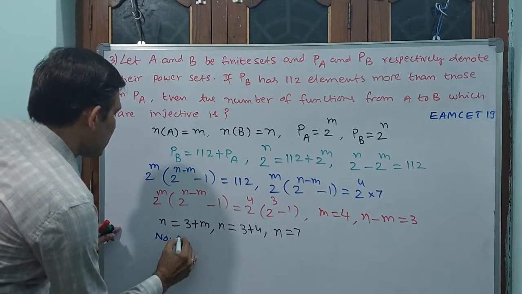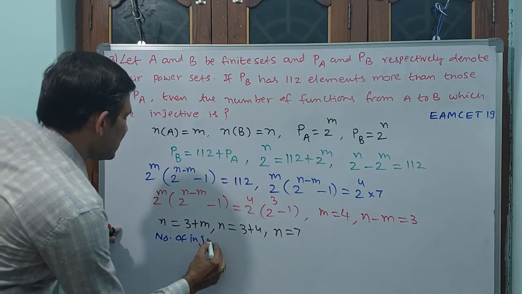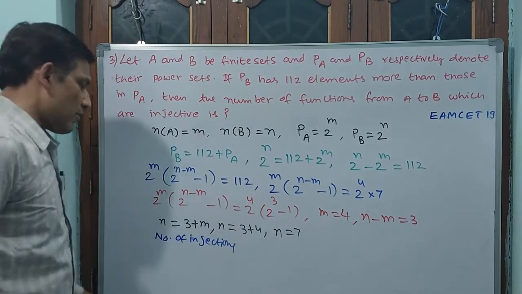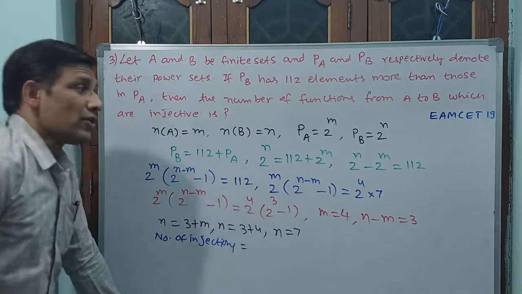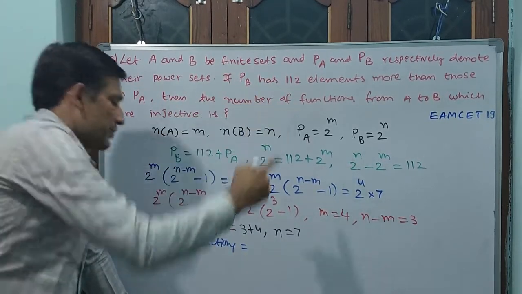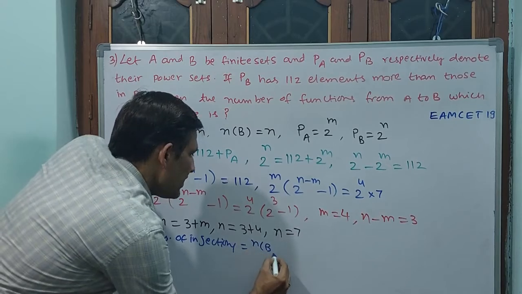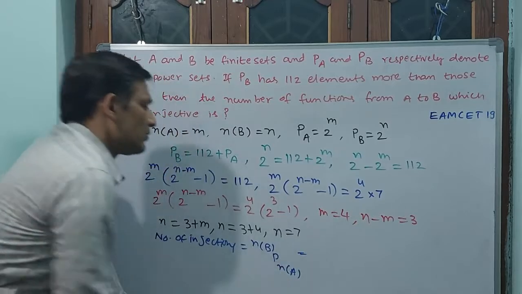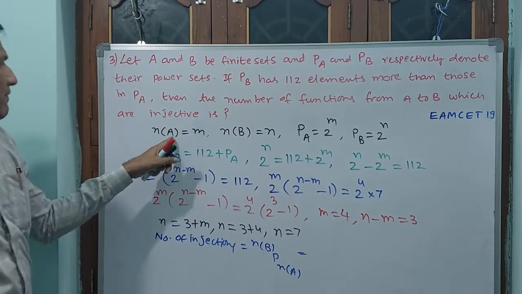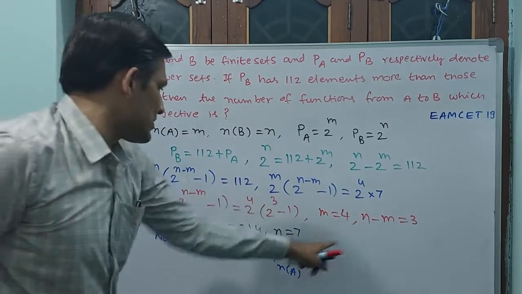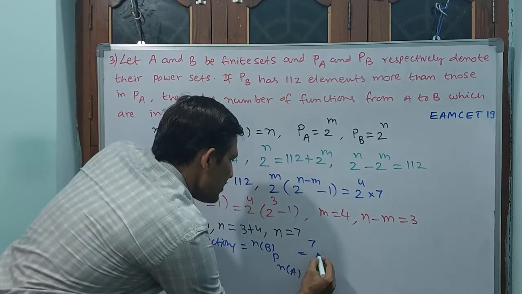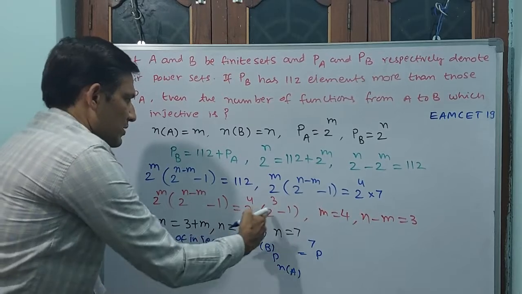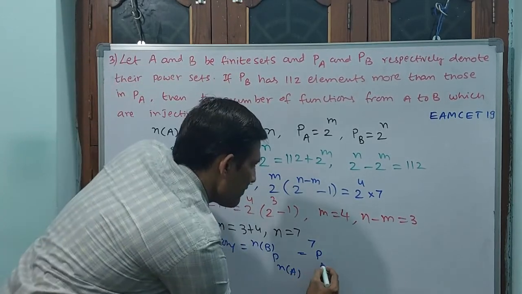Number of injections, I am writing this here. Why? Because they are asking for injective functions only. Number of injections is equal to n(B)P n(A). n(B) means n. n is how much? n is 7. That means 7P. n(A) is m, m is 4. 7P4. Okay?